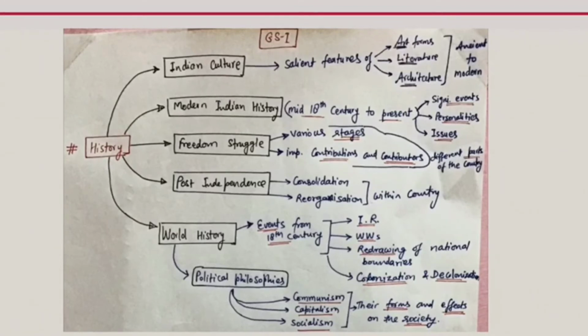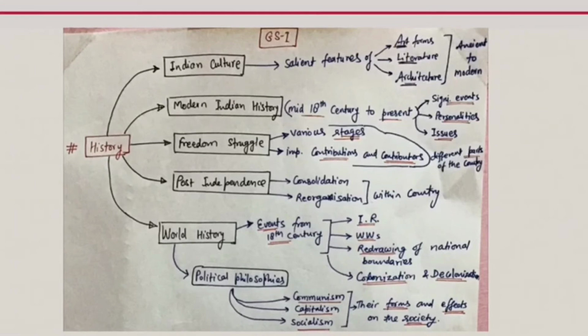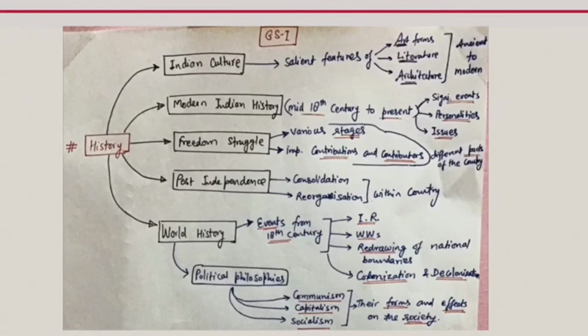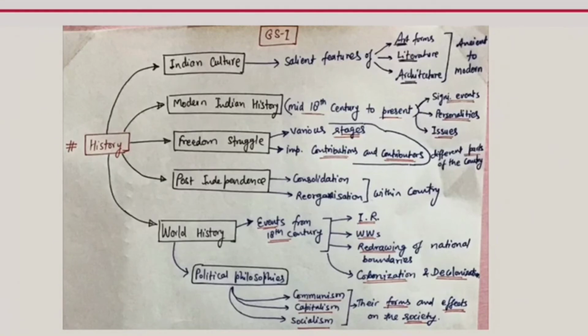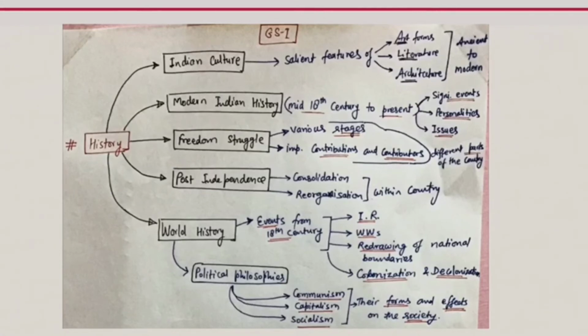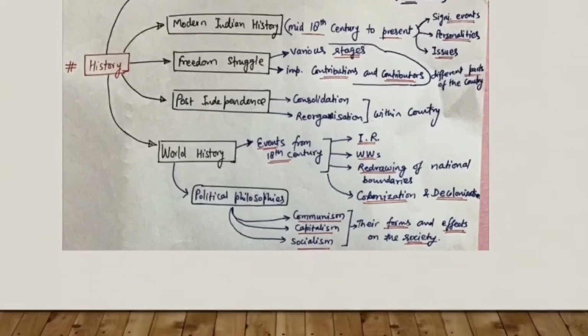So when you have enough content, enough points related to these topics given in the syllabus, you will be able to write the answer of all types of questions which may be asked in the UPSC. Similarly, I have subdivided the freedom struggle into various stages, contribution and contributors, and post independence. There are two topics only: consolidation and reorganization within the country. Similarly, in world history, you need to prepare the content or study on these lines only. And if you are prepared with points on these lines only, then you will be able to answer the question asked in the UPSC.